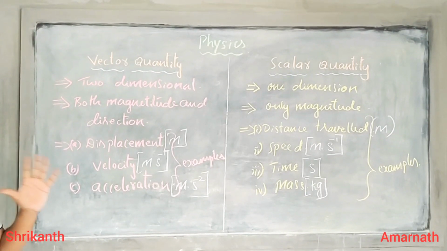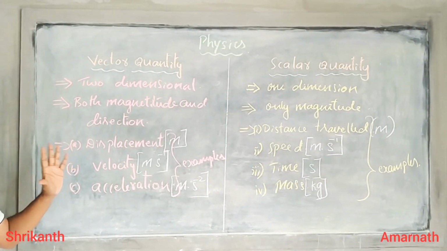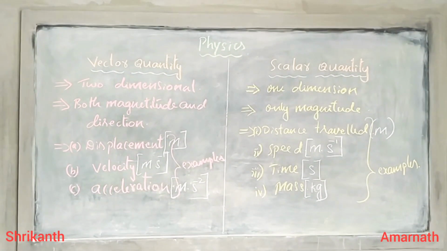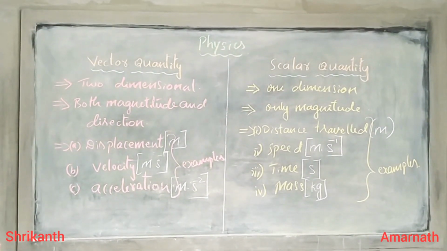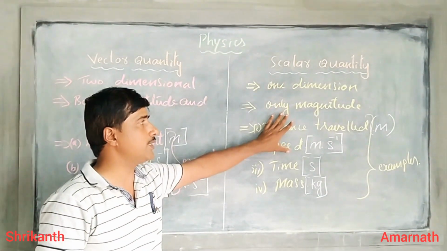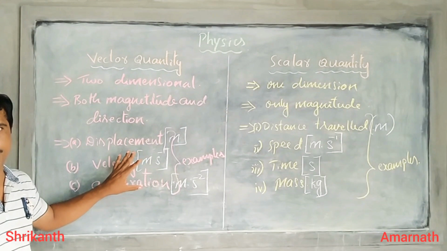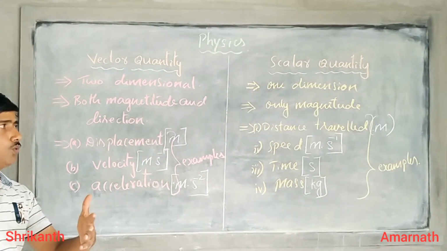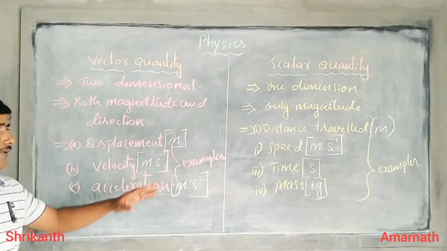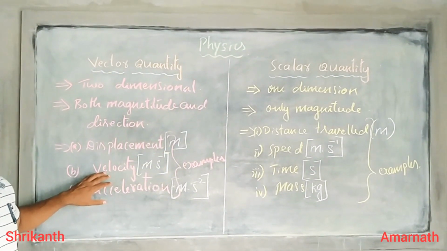Don't you think that it sounds something unique? Yes. That means though they belong to two different parameters, their SI units remain the same. So we need to know more about displacement and distance traveled, and later on we will take up speed and velocity.